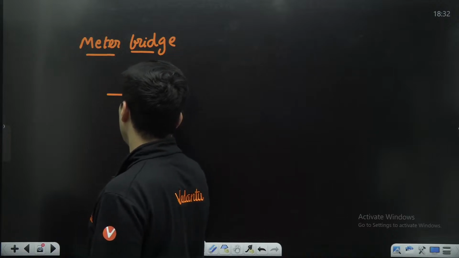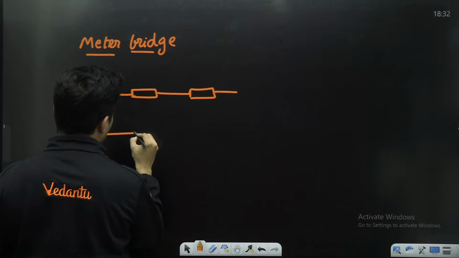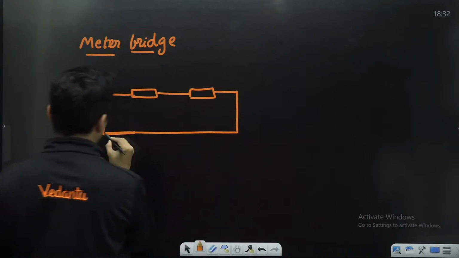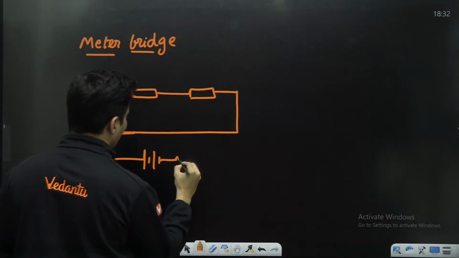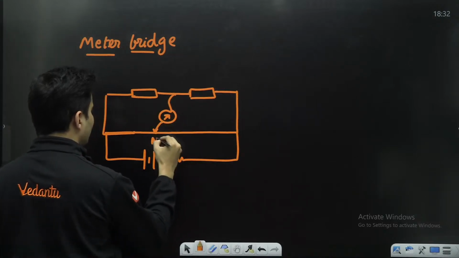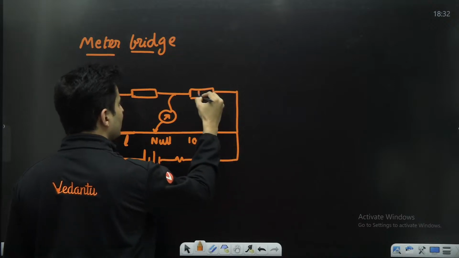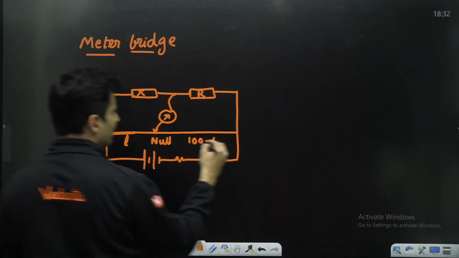In the meter bridge you have an unknown resistance, a known resistance, and basically you have a wire over here. This is a battery, something like this, and you have a galvanometer. It shows null deflection here. This is L, this is 100 minus L, this is the known resistance, this is the unknown resistance.